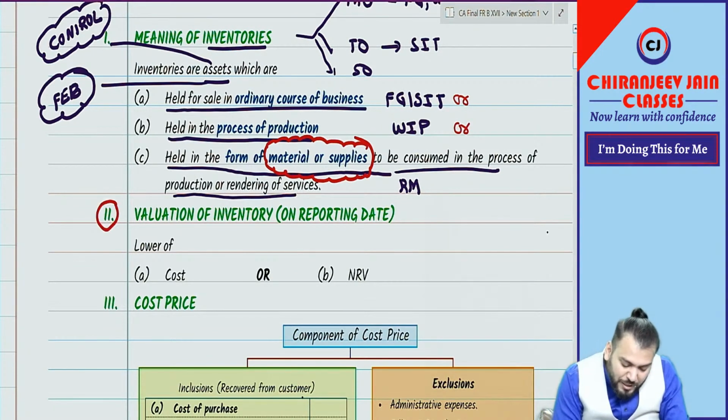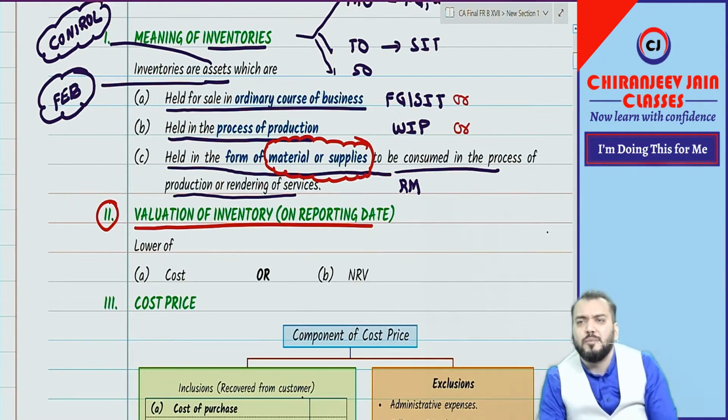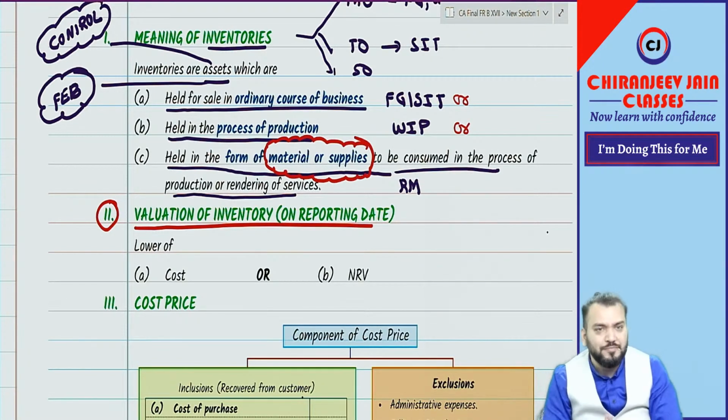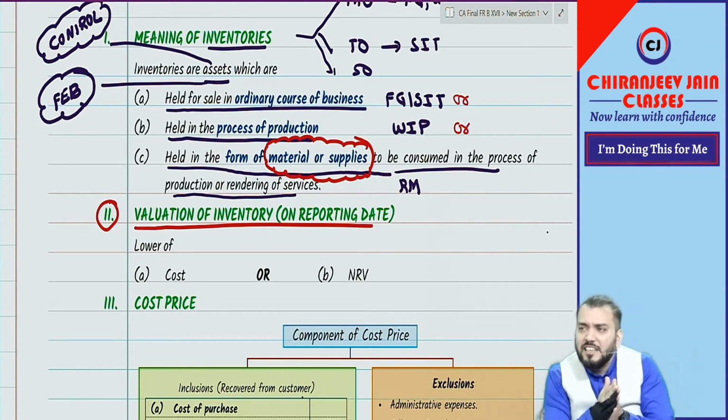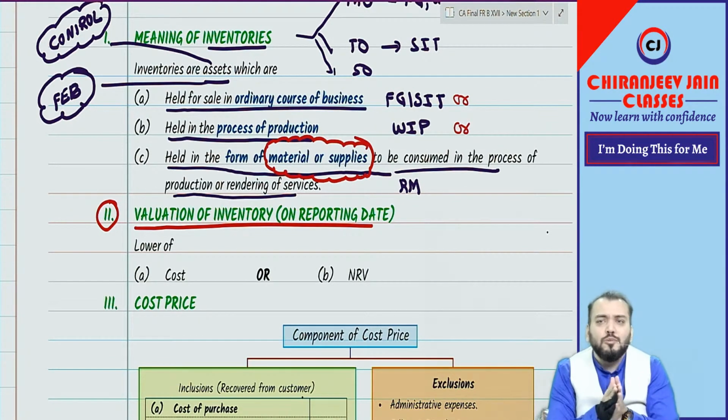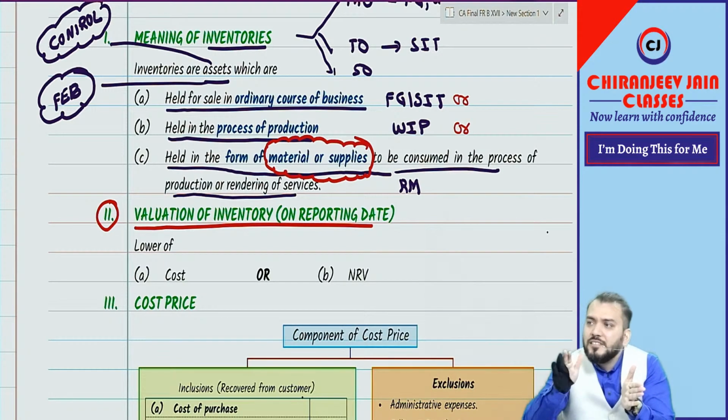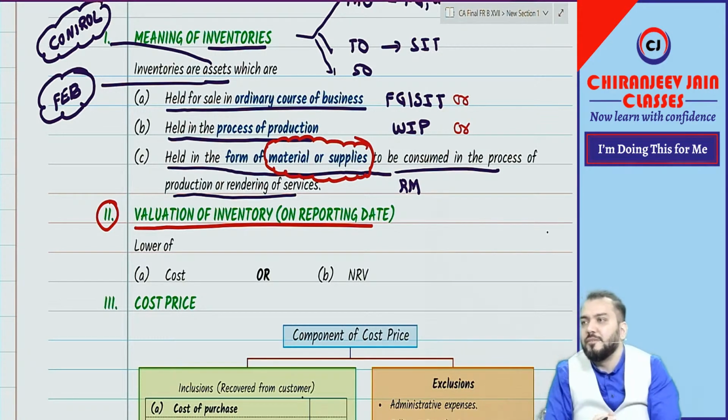Now coming to point number 2, valuation of inventory on reporting date. Can I say the objective of this chapter is to value inventory on reporting date? Just try to understand. Whenever we do recognition and measurement, there are two types: initial recognition, then subsequent recognition and measurement.